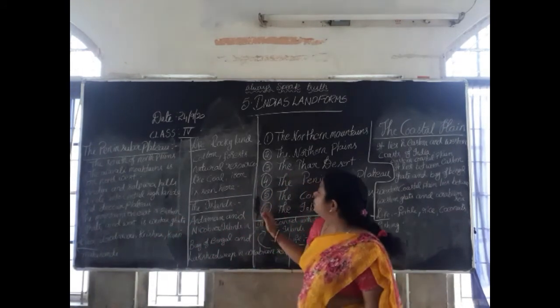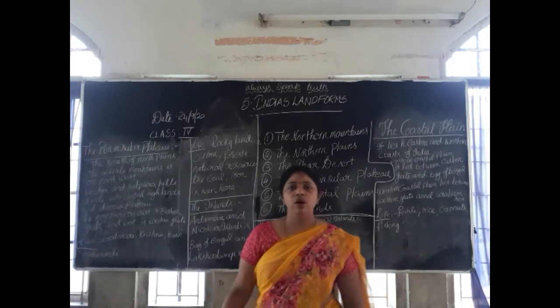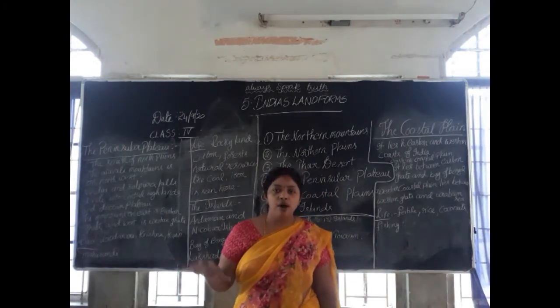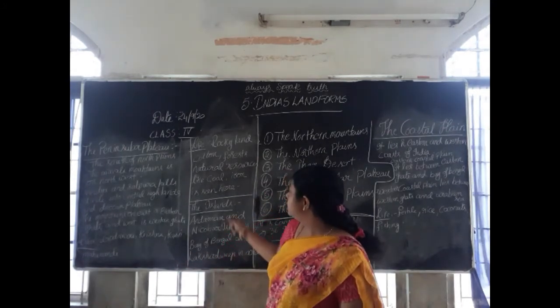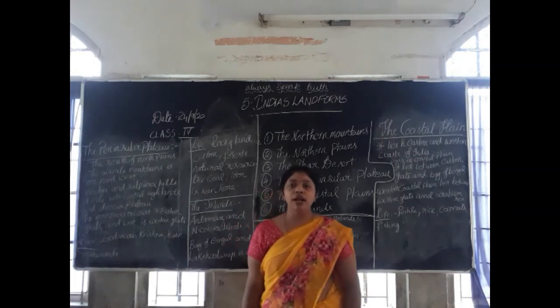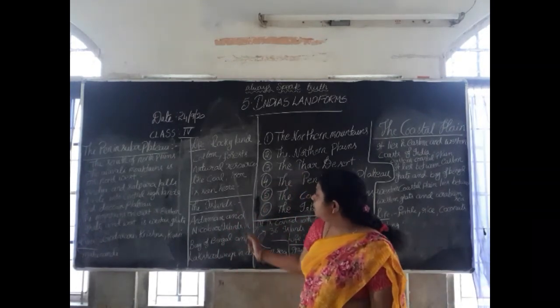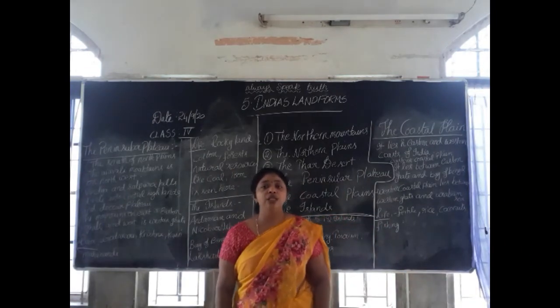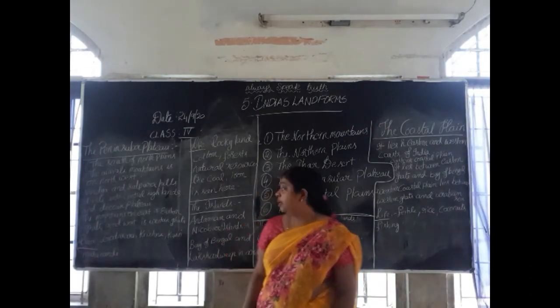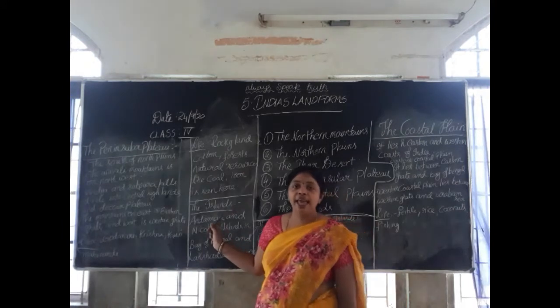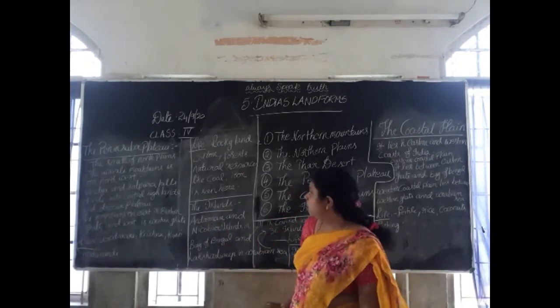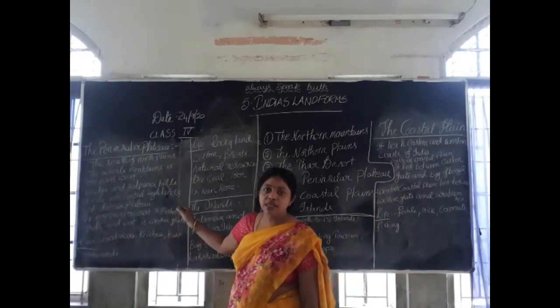Here mostly forests are grown, children, because of the rocks. And next, cotton can be grown here. Cotton plants and forest region are grown here. And in this forest we get some natural resources like water, food, and iron. Okay. Once again, this is the Peninsular Plateau.